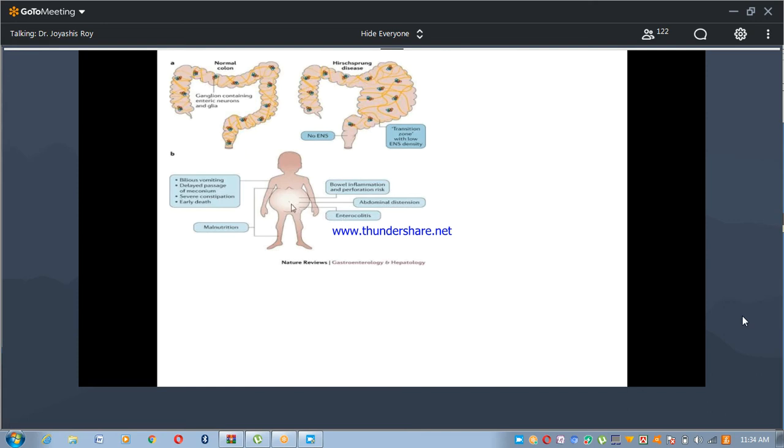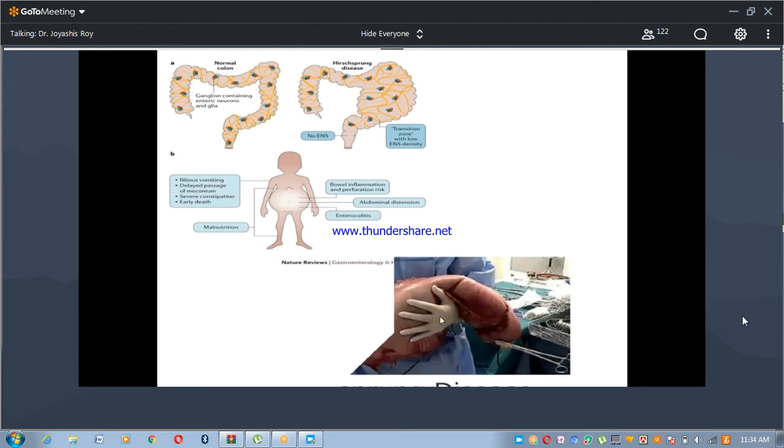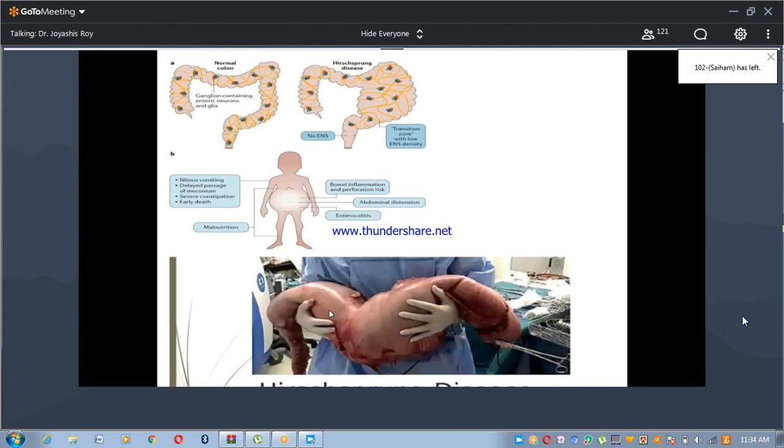Enterocolitis develops. So here is the picture of congenital megacolon or Hirschsprung disease after operation. This is a patient of Hirschsprung disease. This is the intestine in Hirschsprung disease. So, congenital megacolon is a life-threatening congenital developmental anomaly if parasympathetic ganglia are not developed.